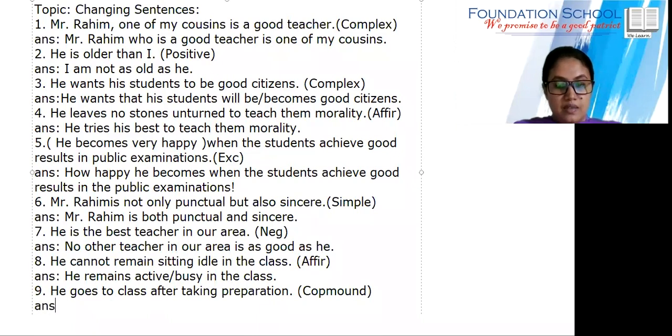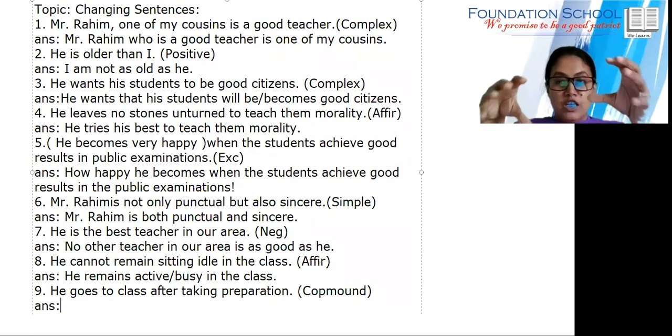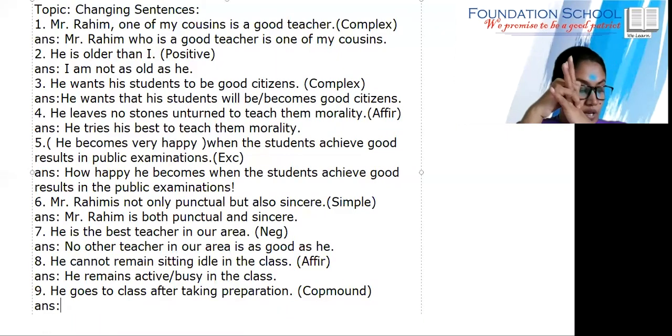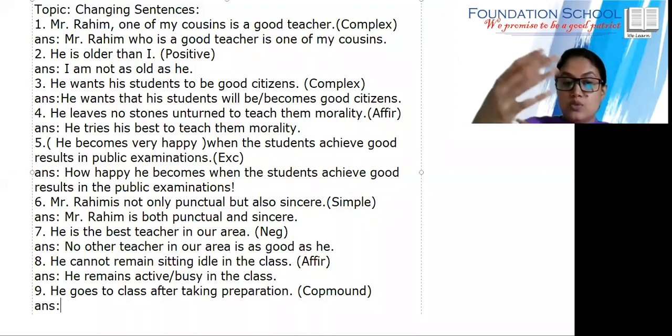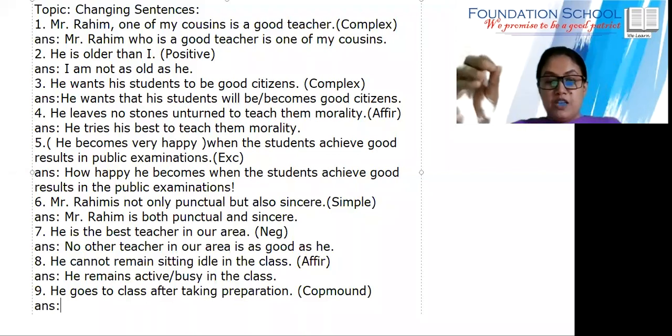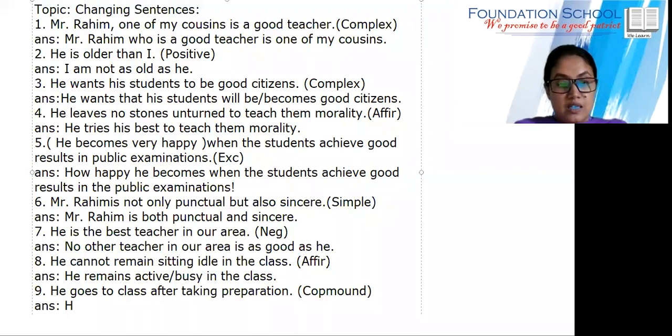Number 9. Look at number 9. He goes to class after taking preparation. Compound sentence, we need to use what? Conjunctions. So how can we write? He goes to class. When does he go to class? After taking preparation. So he takes preparation first and then goes to class.